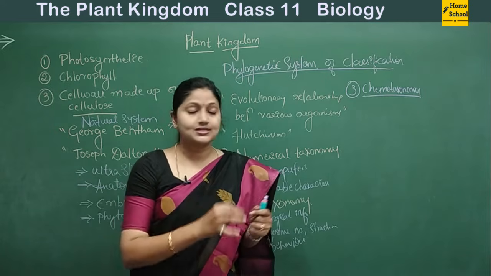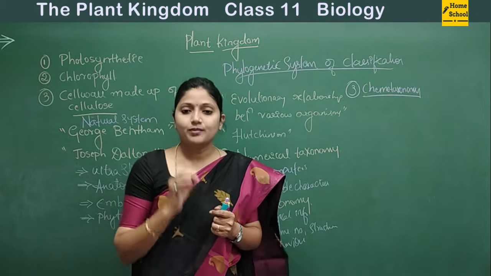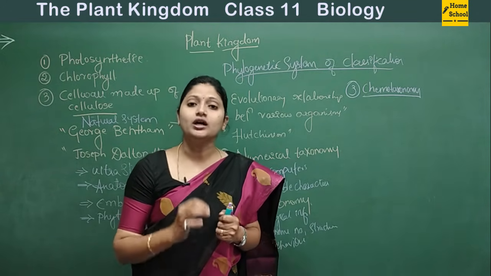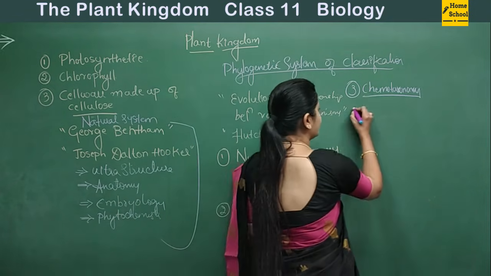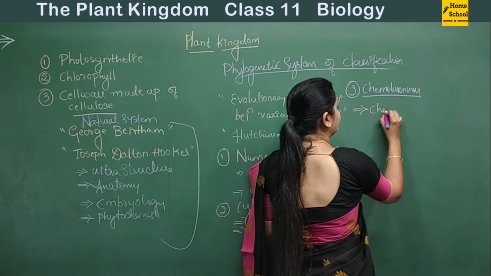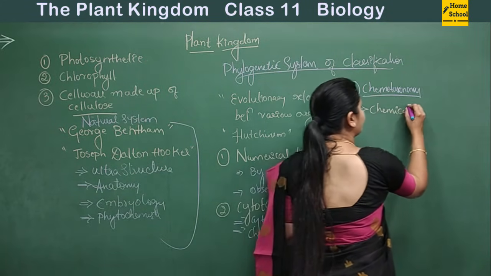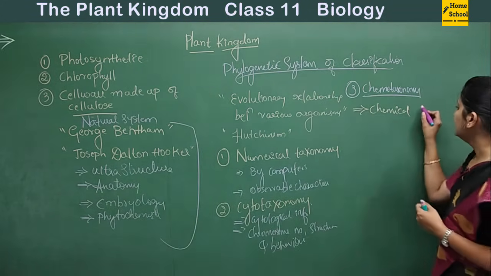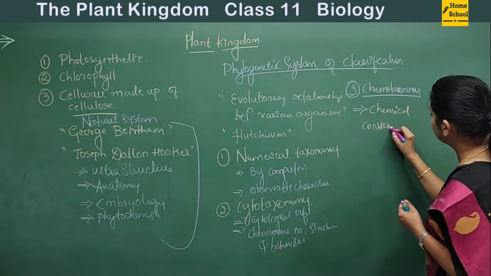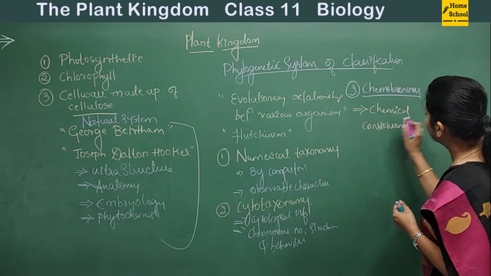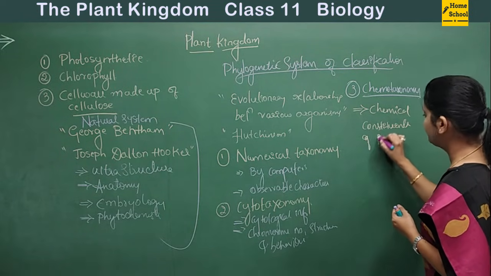So this chemotaxonomy is majorly based on the chemical constituents of plants.